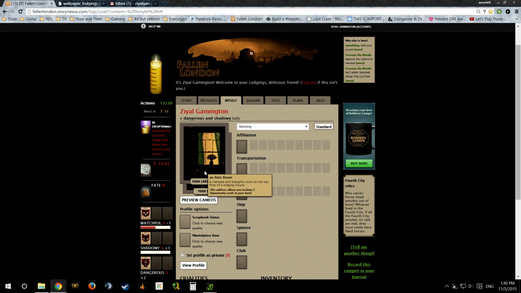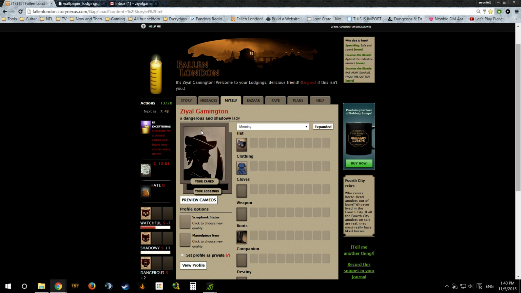You can see that we are now in an attic room, a cramped and draughty room on the top of the roof of a lodging house. Truly better than a prison cell, but not exactly quite glorious digs, am I right?